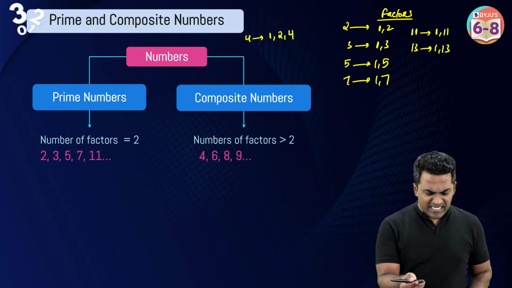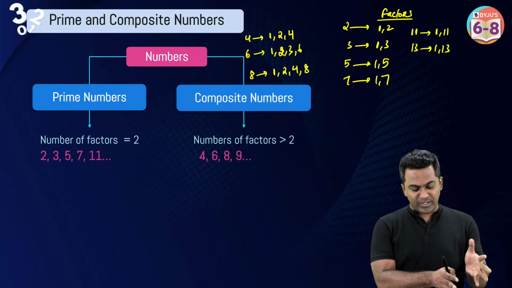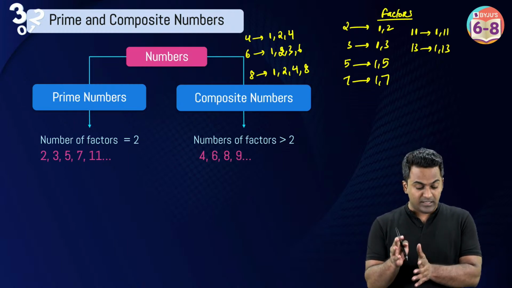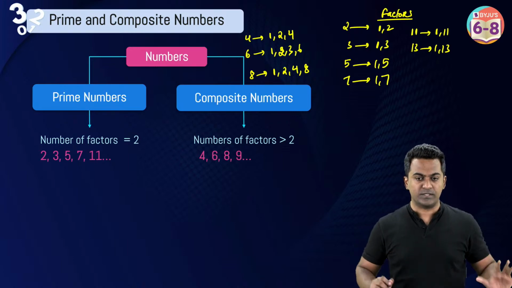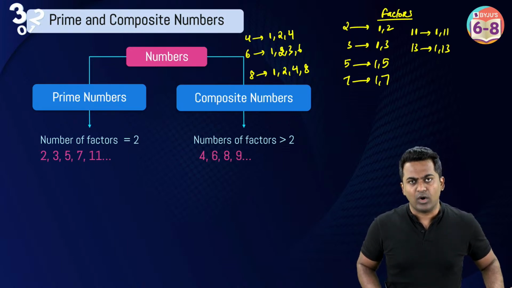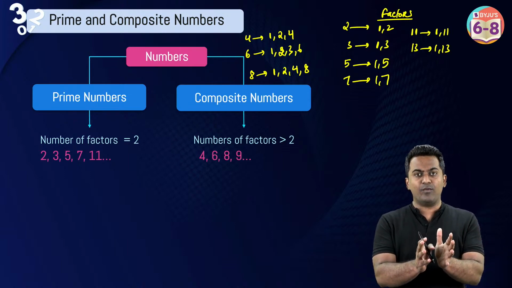all right? And these are composite numbers, like factors of 6, 1, 2, 3 and 6. Factors of 8, 1, 2, 4 and 8. So as you can see, all of these composite numbers are going to have more than two factors. One is neither prime nor composite. Very good. Very good.